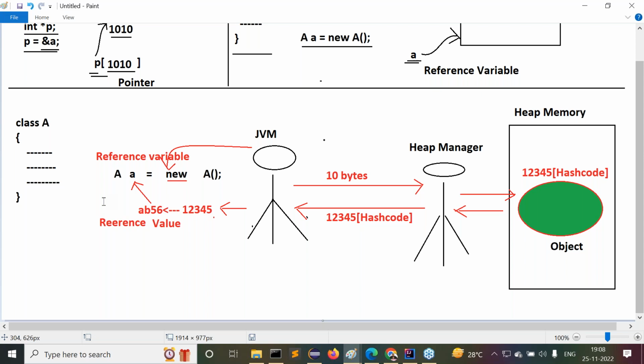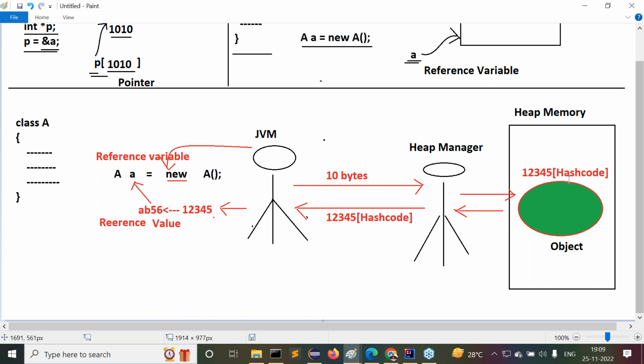When a block of memory is identified inside the heap memory, the heap manager creates a block of memory for the JVM requirement. The block of memory created by the heap manager is called an object. At the time of creating it, the heap manager assigns one unique identity for that object in the form of an integer value. That integer value is called the hash code of the object.